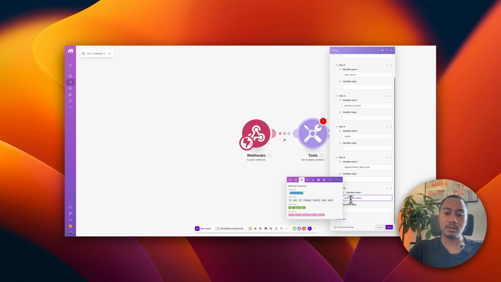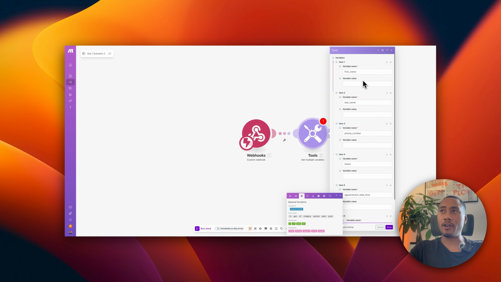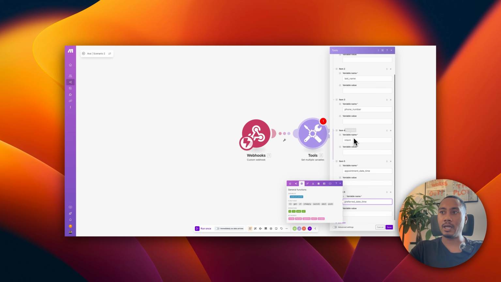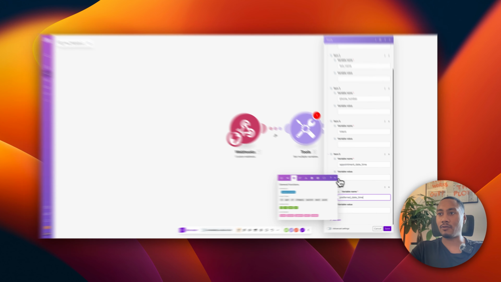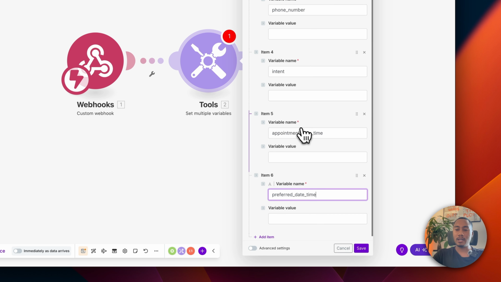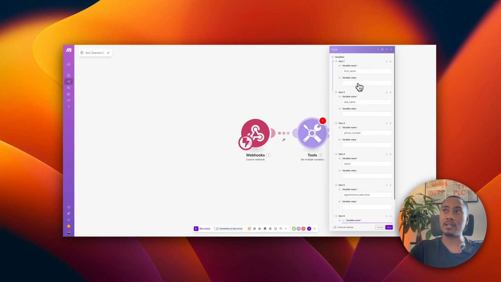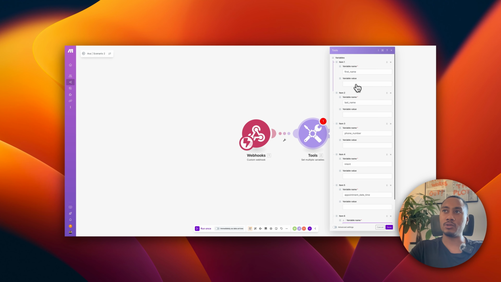And for your variable names, you want to make sure that you follow this convention. This is how we have named our variables throughout the whole system. So make sure you're using snake case, first underscore name, last underscore name. And yeah, just make sure you're following this format. Okay. Now we will map or assign the variable values later on when we start sending some data to this webhook. But for now, we'll just leave it as is.